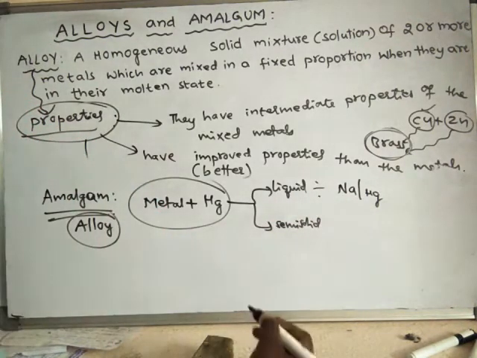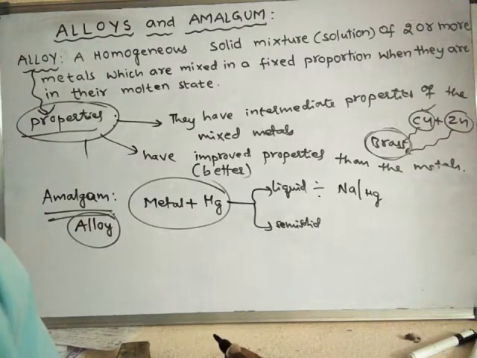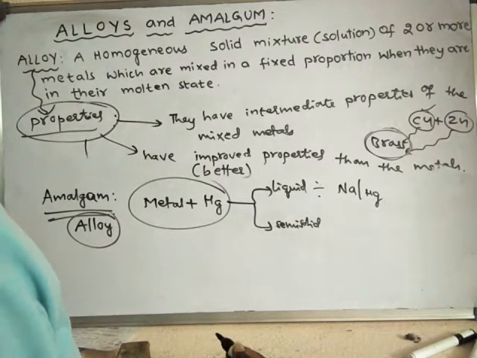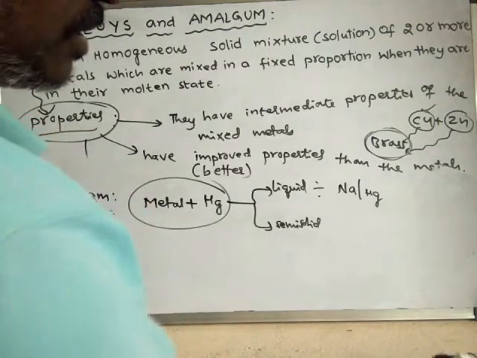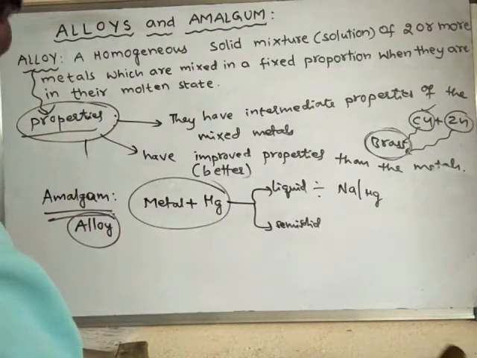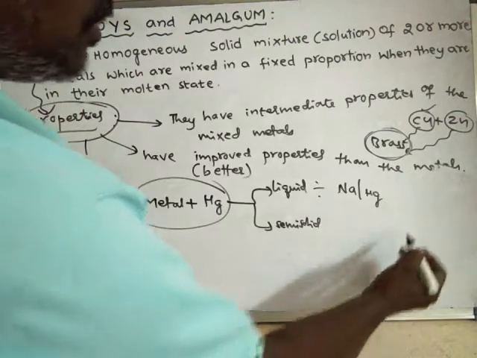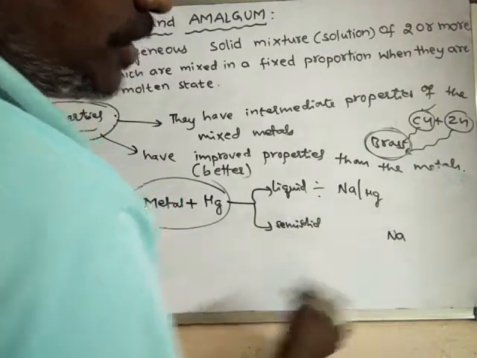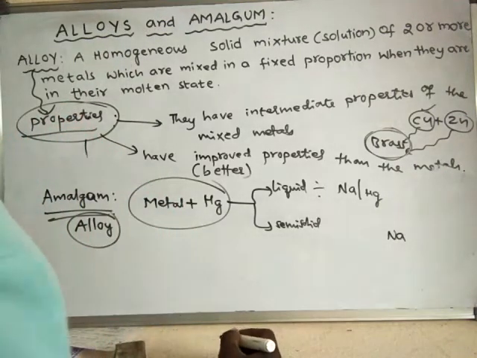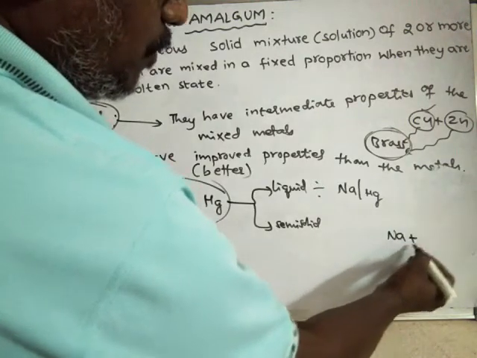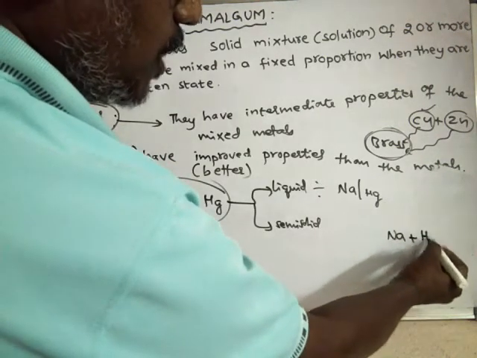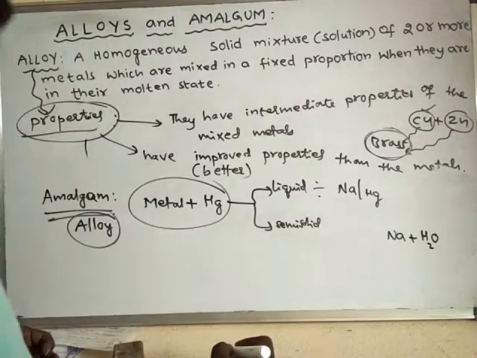We have seen this in the lesson called production of hydrogen. In the hydrogen lesson, sodium is highly reactive. As it is a highly reactive metal, we cannot produce hydrogen gas by using sodium alone.